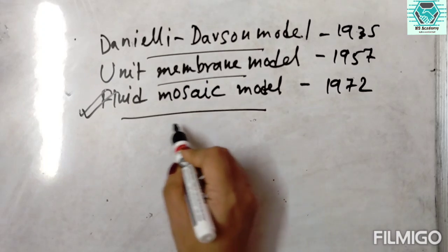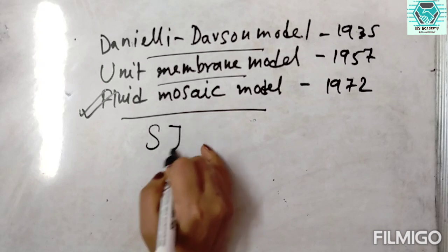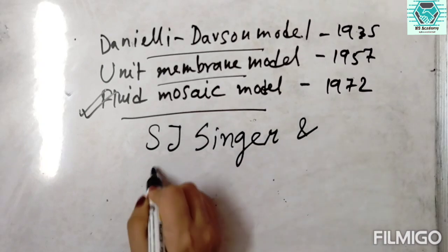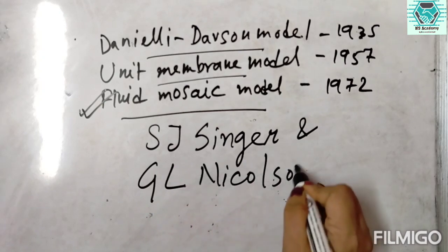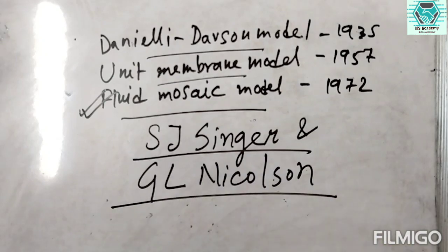The fluid mosaic model was proposed by S. J. Singer and G. L. Nicholson, the scientists. So this is in brief the discussion about the cell membrane model and the variety of parts of the membrane: lipids, proteins and carbohydrates.